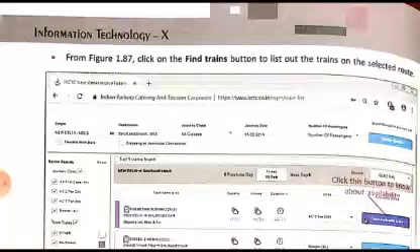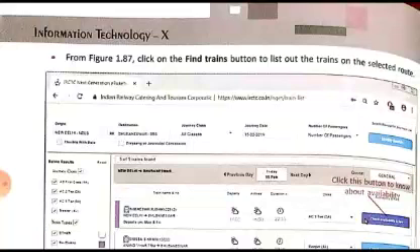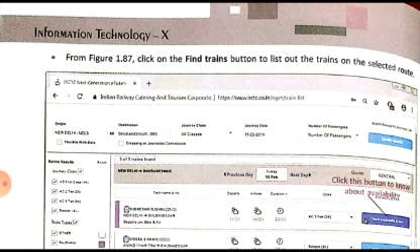What is this window showing? This window is showing the list of trains which are starting from your source station and reaching the destination station on the particular date of travel which you have entered. This is a list of trains which are available for you to choose from.